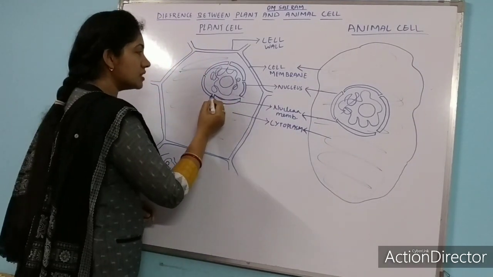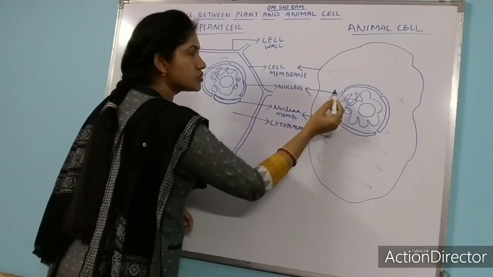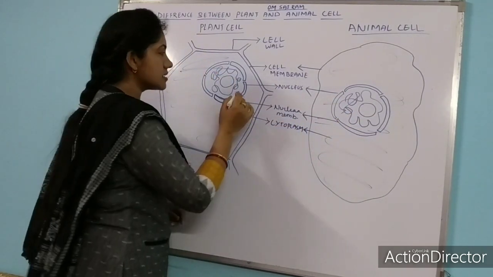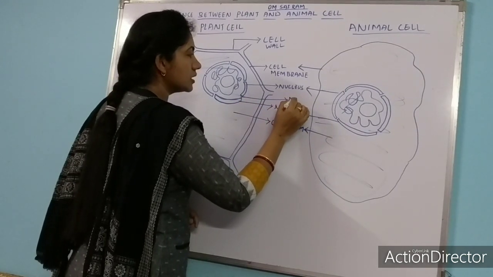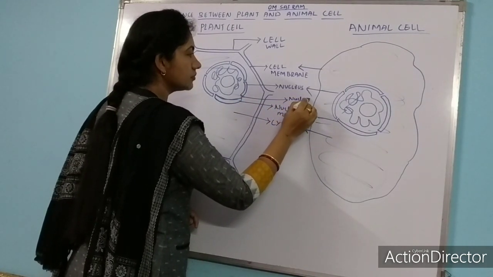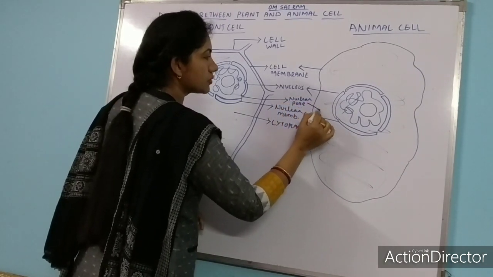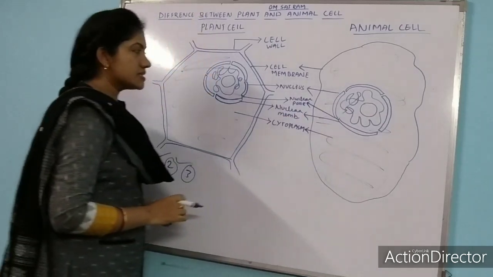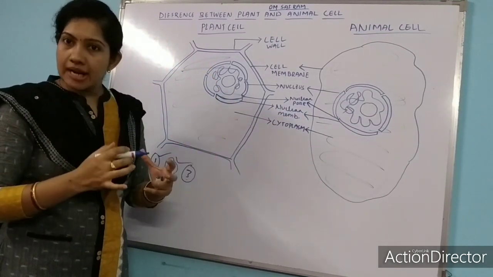And in between the nuclear membrane you can find small pores over here, small gaps over there. You can find? Yes. That pore or that gap is called nuclear pore. Inside the nucleus, we have some fluid-like substance.